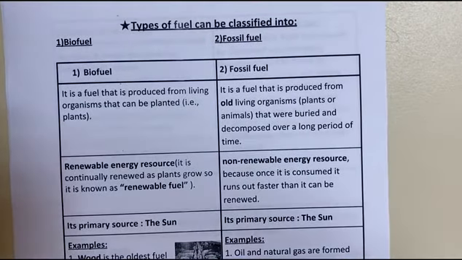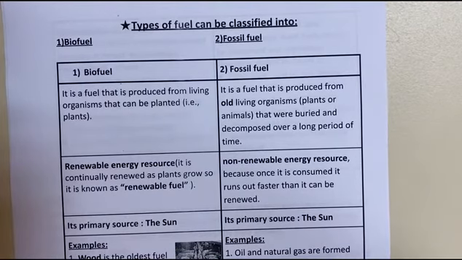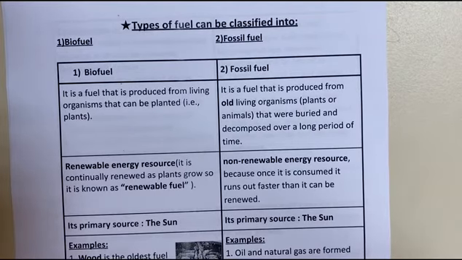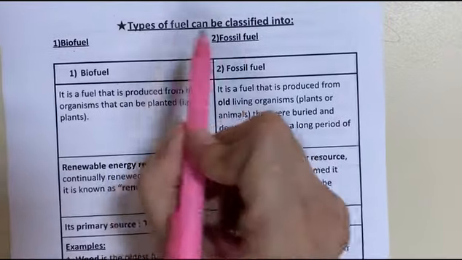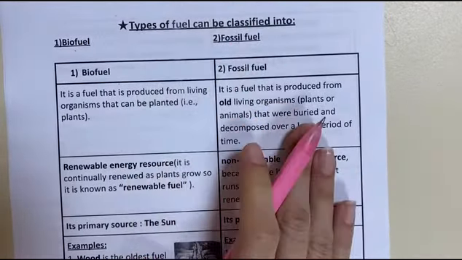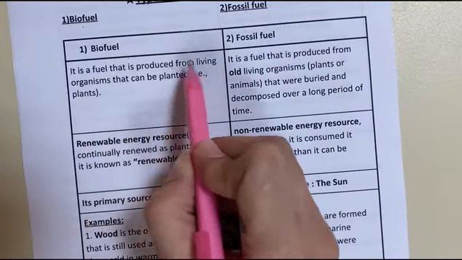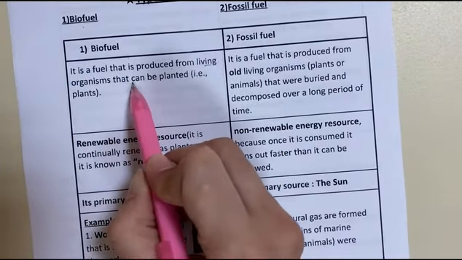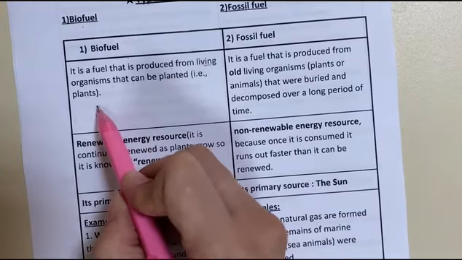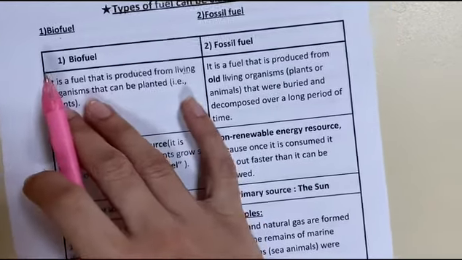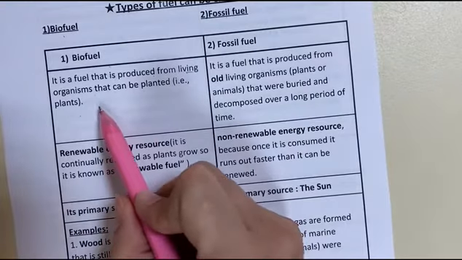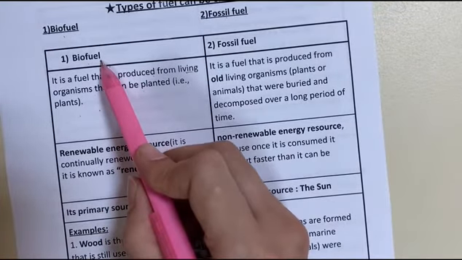Now, what about fuel? Is a fuel a renewable or non-renewable source of energy? Actually, we have two different types of fuel: biofuel and fossil fuel. Biofuel is the fuel that is produced from living organisms that can be planted, like plants. So once the plant grows, the biofuel is formed.